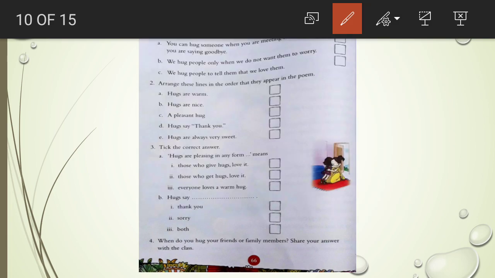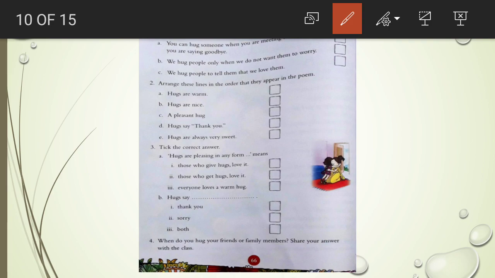Number 2. Arrange these lines in the order that they appear in the poem. So children, here you have to write numbers according to the order of these sentences in the poem. So what are the sentences given here? Hugs are warm, hugs are nice, a pleasing hug, hugs say thank you, hugs are always very sweet. So, if you have read the poem, you can solve this easily.